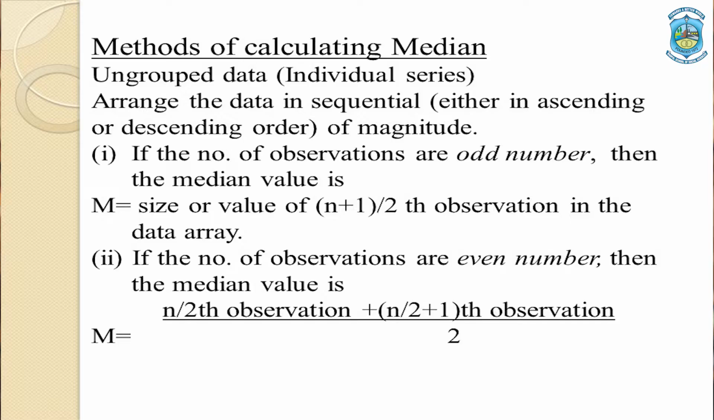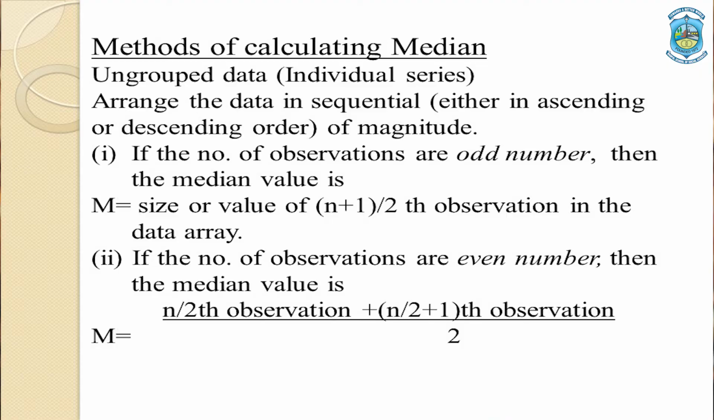For calculating median in individual series, if the number of observations is odd, the formula is (n plus 1) by 2, where n is the number of observations. We can take an example. Suppose we have 11 observations, then n becomes 11. 11 plus 1, that is 12, divided by 2 will be 6. So, 6 is not our median. 6 is the position of the element in the series after arranging all the elements in either ascending or descending order.